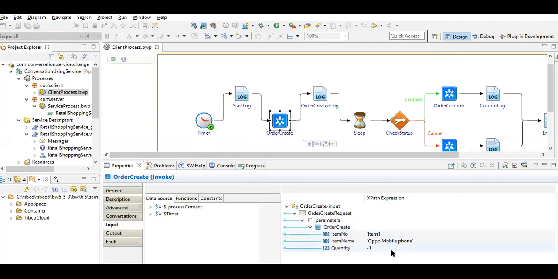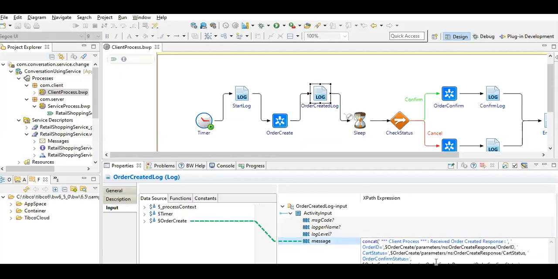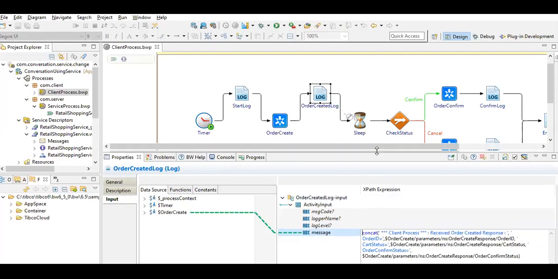So we are invoking the order create. Here the item number we are passing is item one, the item name is Oppo mobile phone, and the quantity we are passing is -1. Let's see what happens when passing the quantity as -1. This is just a log of whatever information we have passed and received.